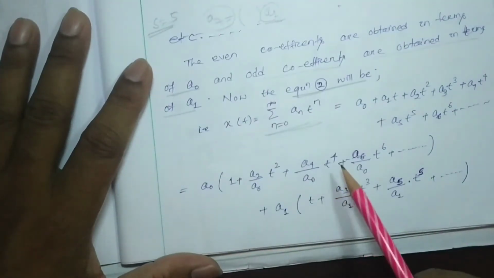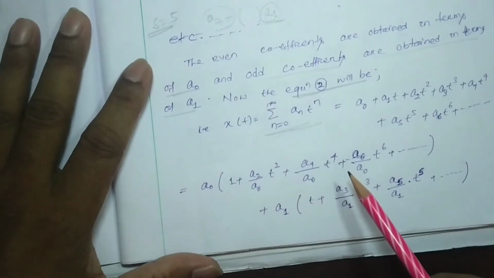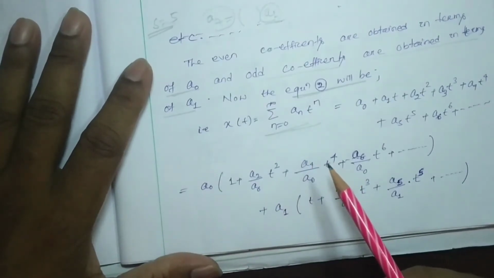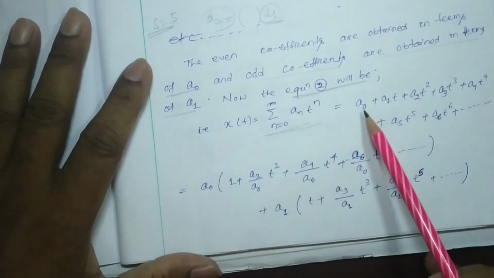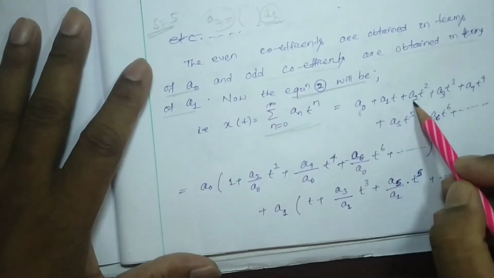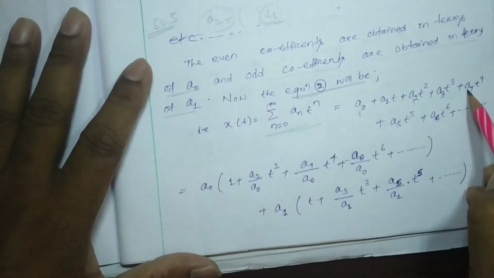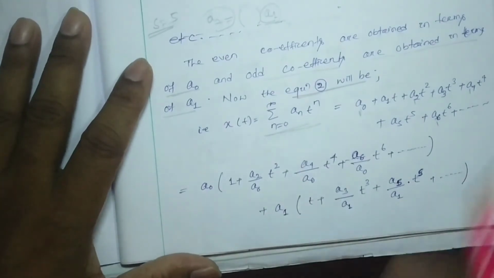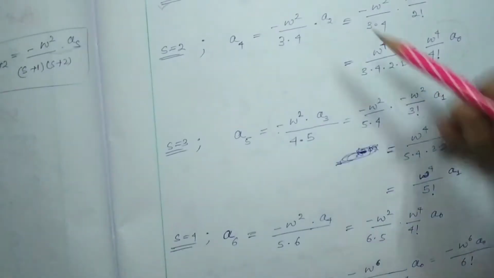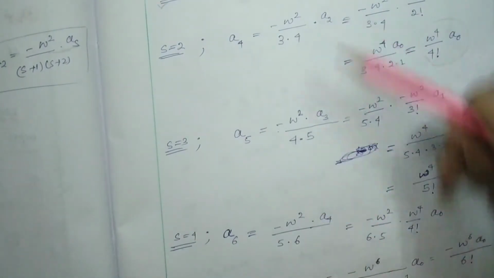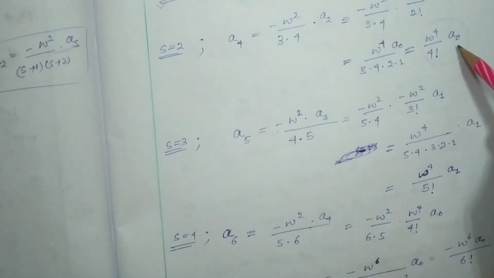Now I am going to take a0 common from the even terms, that is from a2, a4, a6 like that, because we found that a4, a6 are represented with the help of a0.